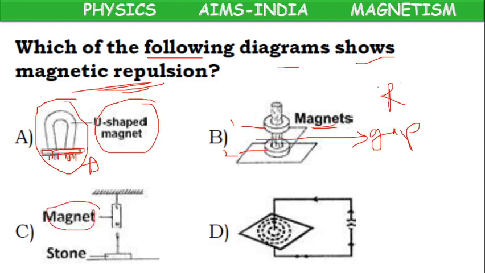Here a magnet is there, a stone is there. Both are not at all attracting, not at all repelling. The magnet is there only, the stone is here only. No attraction, no repulsion.